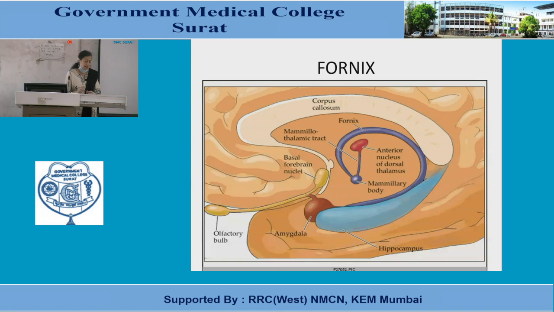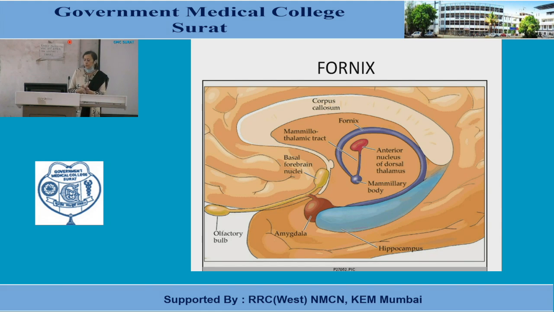Now the first connection is the fornix. The fornix, you know, arises from the hippocampus. There is a special area on the hippocampus known as the subiculum, and the fibers arise as the fimbria. Then they form the crus and body. They pass backward, upward, forward, downward, and then again backward.